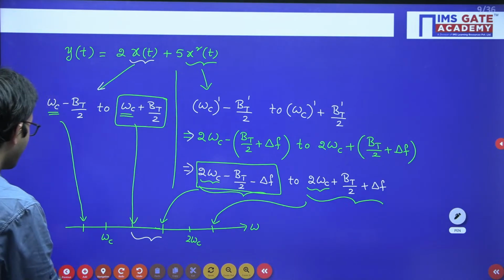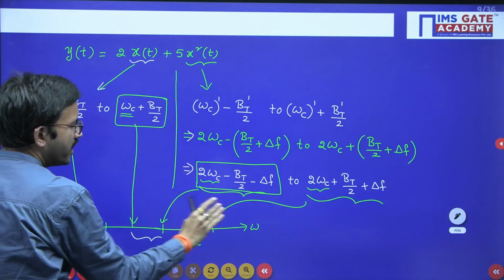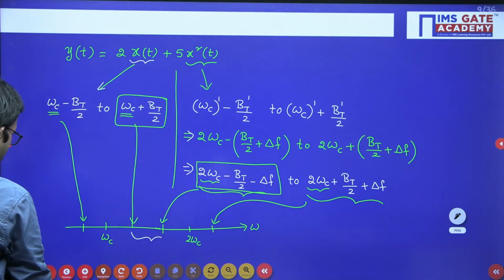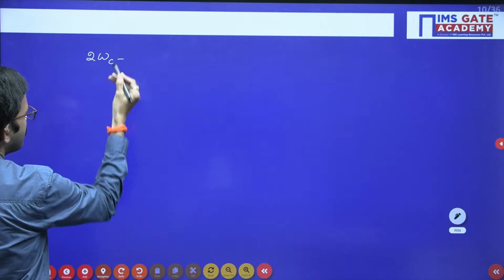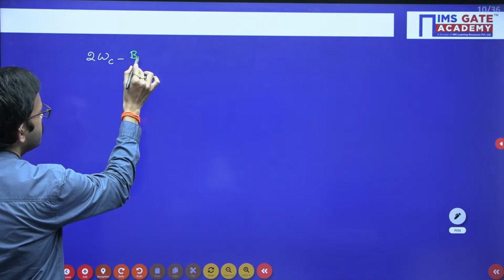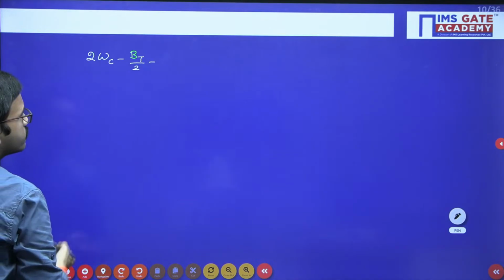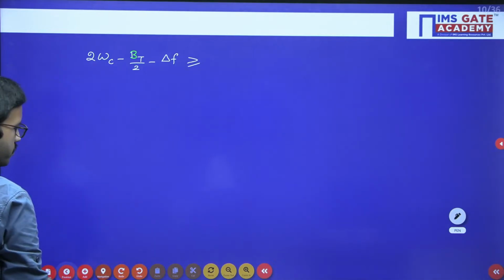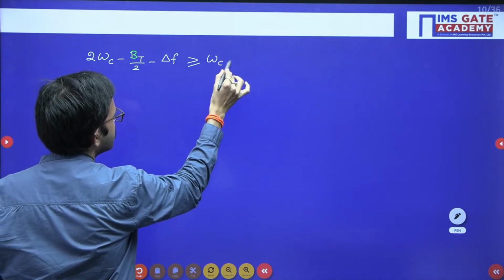Okay, right. So when you look at these two spectrums, this particular frequency should be either equal to this one or greater than this one. That is the condition. So 2 omega c minus bt by 2 minus delta f should be greater than or equal to omega c plus bt by 2.